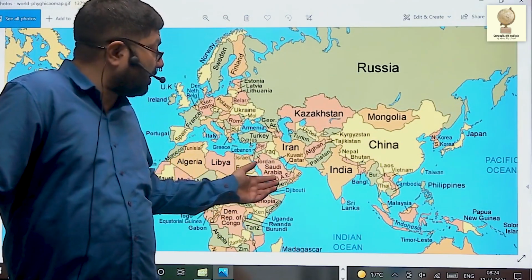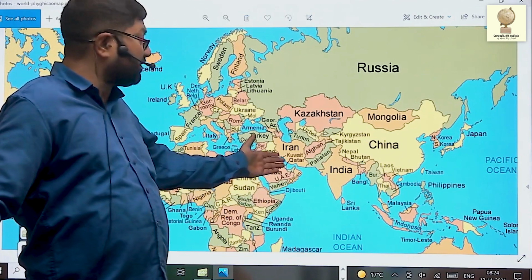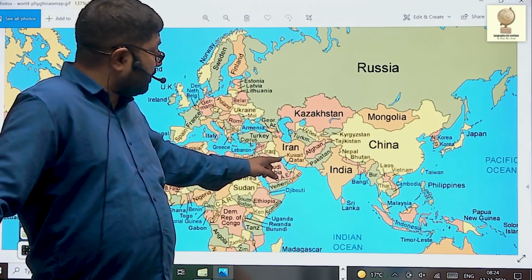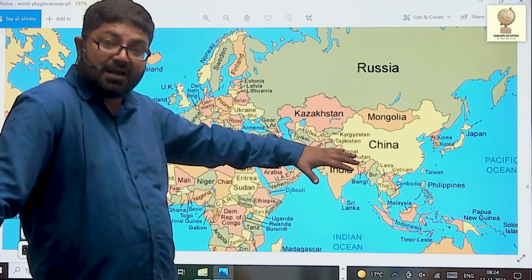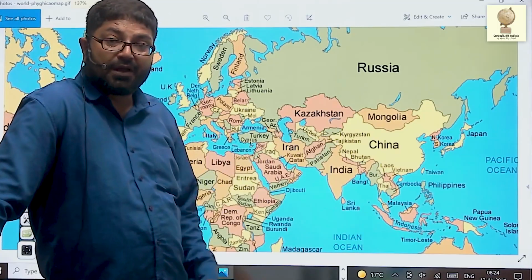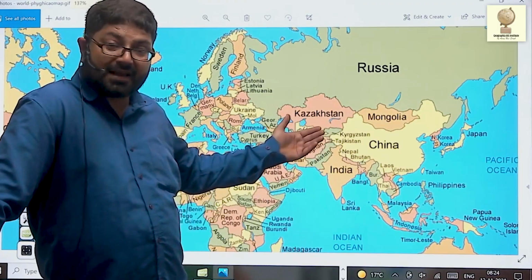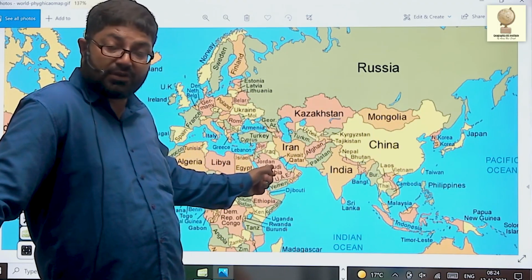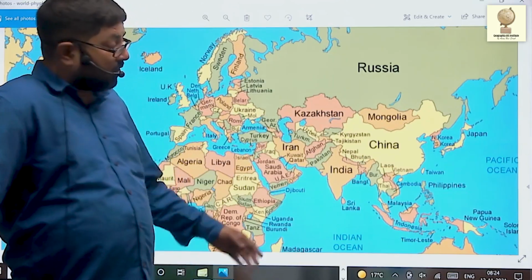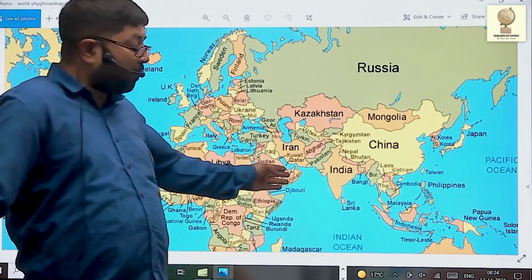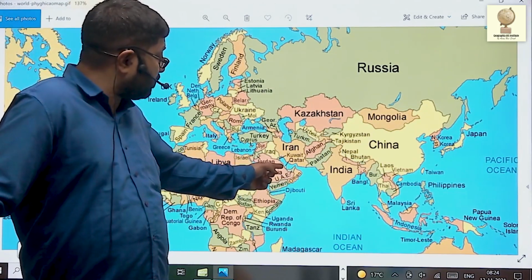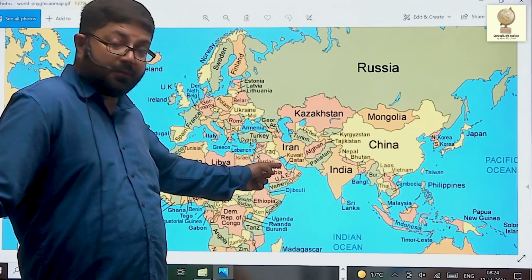Here there are two important seas, Red Sea and Persian Gulf. Persian Gulf is bounded on one side by Iran and on the other side by Kuwait in the northern part, Kuwait and Iraq. In the western part, it is bounded by Saudi Arabia or UAE, Oman, and these small two countries, Qatar and Oman.